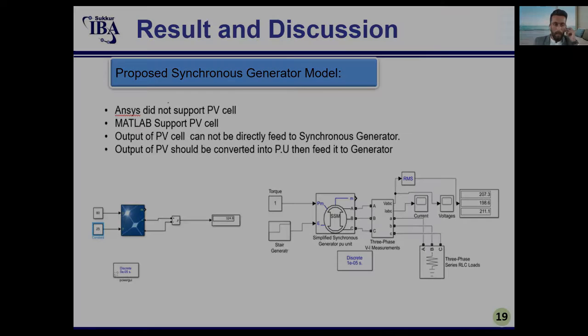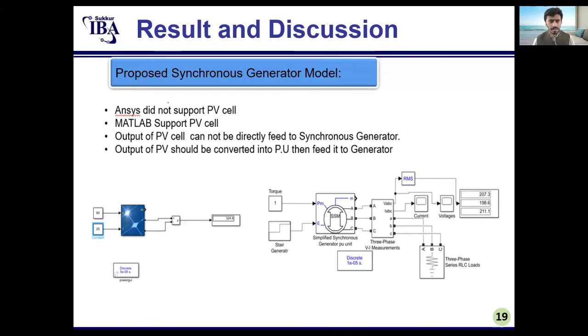Now it's over to Ikhlaq Aman. This is Ikhlaq Aman. Now I will further explain the proposed synchronous generator model.